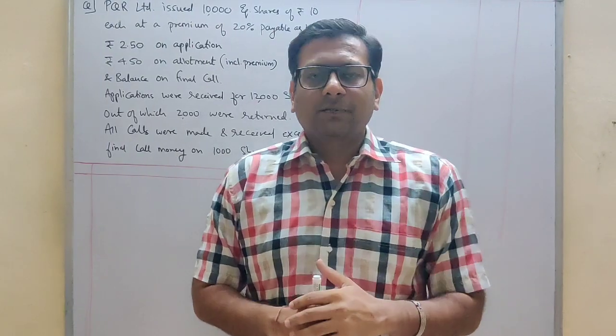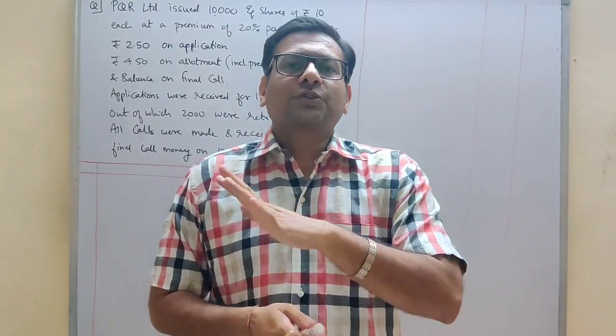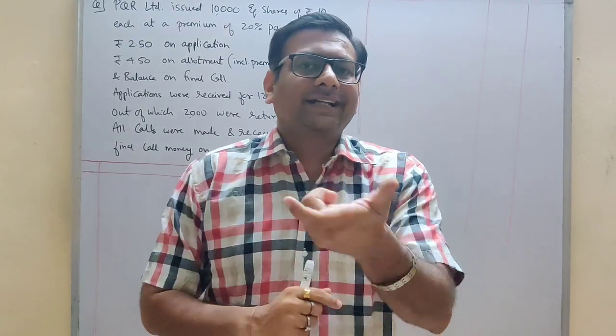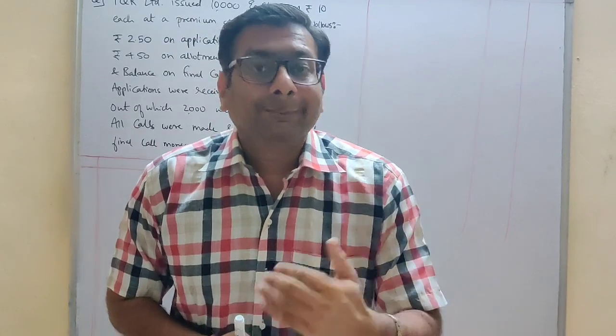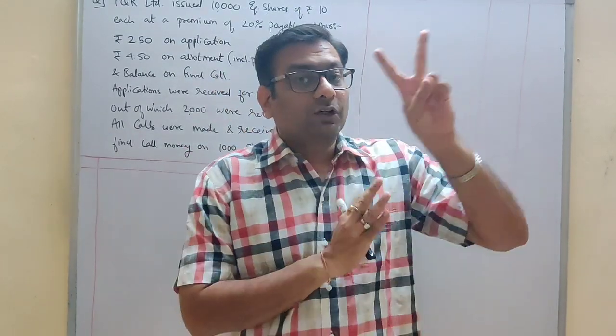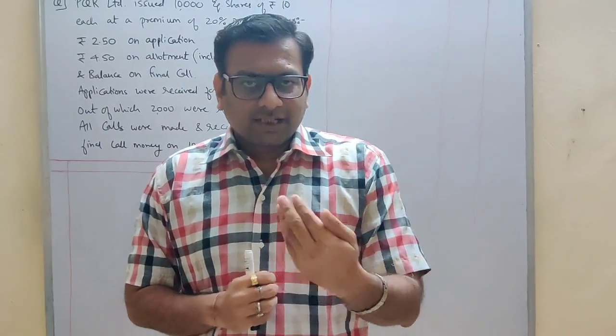So let's take an example. Suppose a company has decided a ratio of 2:1. This is the pro rata ratio, 2:1. Now what does this mean, 2:1? It means if you have applied for 2 shares, you will be allotted 1 share. Take another example.